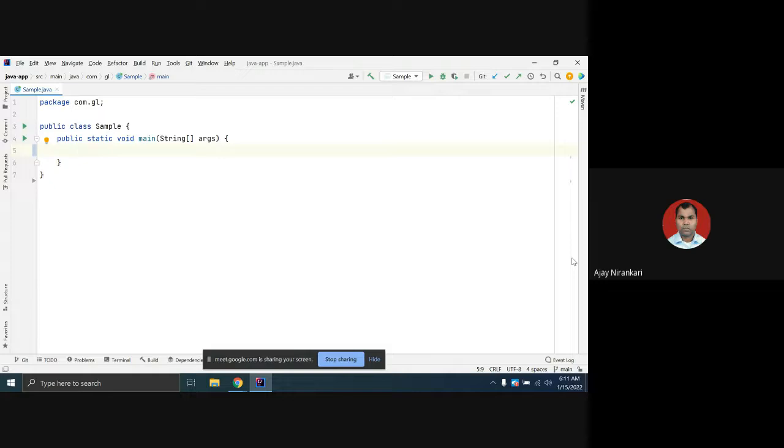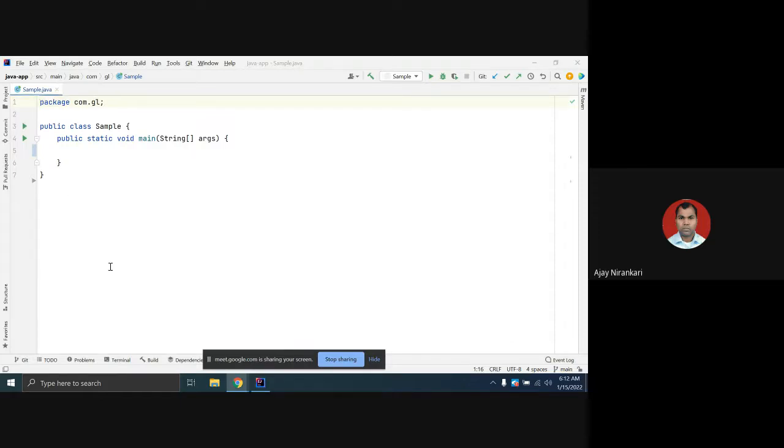I just want to ask what is written in the first line, like the package com.gl. Currently, you don't need to worry about this. This is packaging, just like a Java folder. Do you know what a window and a folder is?